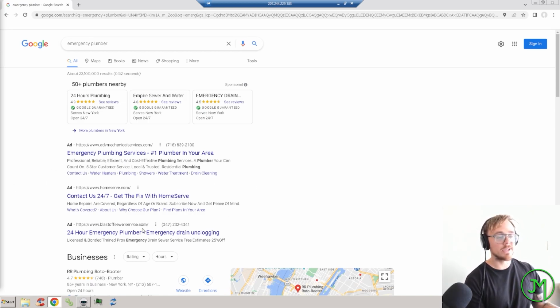What we're going to be focusing on here is right over here. These are the Google ads. These are usually 3-4 listings at the top, can be a lot more, that show people that are paying for these clicks. Now, obviously I'm not going to click on one of these, but hypothetically, if they knew what they were doing, it wouldn't just go to their home page, it would go to a specific landing page for the particular service, right? So that's what we're going to be focusing on here.